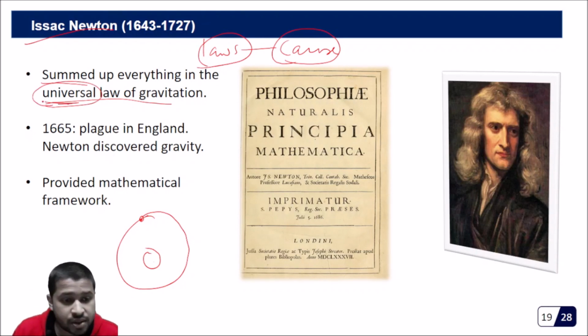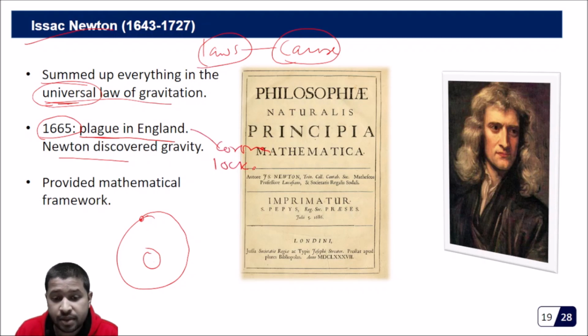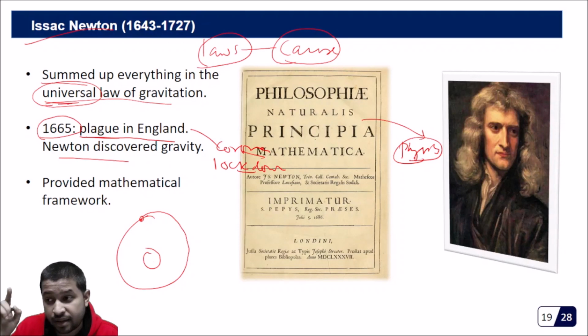Okay, so just a bit of history. He discovered these laws around 1665 or 1666. That time there was plague in England, when Newton discovered gravity. Just like in the present day we are having this corona and this lockdown, a similar situation was there in 1665 in England. And see how nicely Newton used his time during that lockdown. We do all sorts of things in a lockdown, but Newton built an entire branch of physics during that lockdown, which happened in 1665 because of this illness.